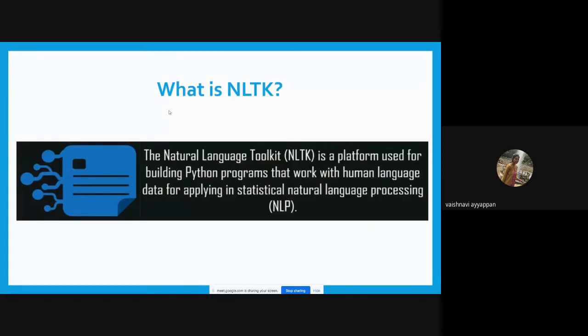It's the Natural Language Toolkit. It is used for building Python programs that work with human language data. Human language data means our text. And it is applied in statistical natural language processing. With the help of NLTK, we are going to perform operations in Python programs and extract some information out of it.